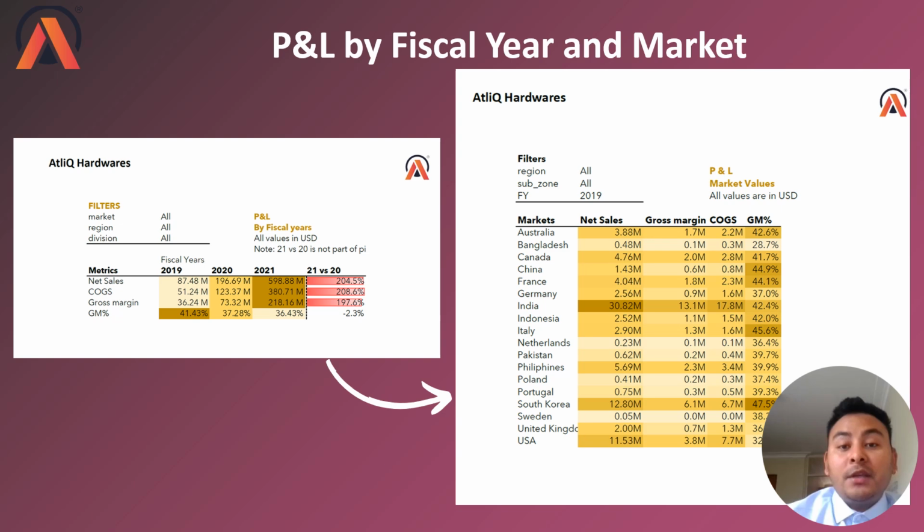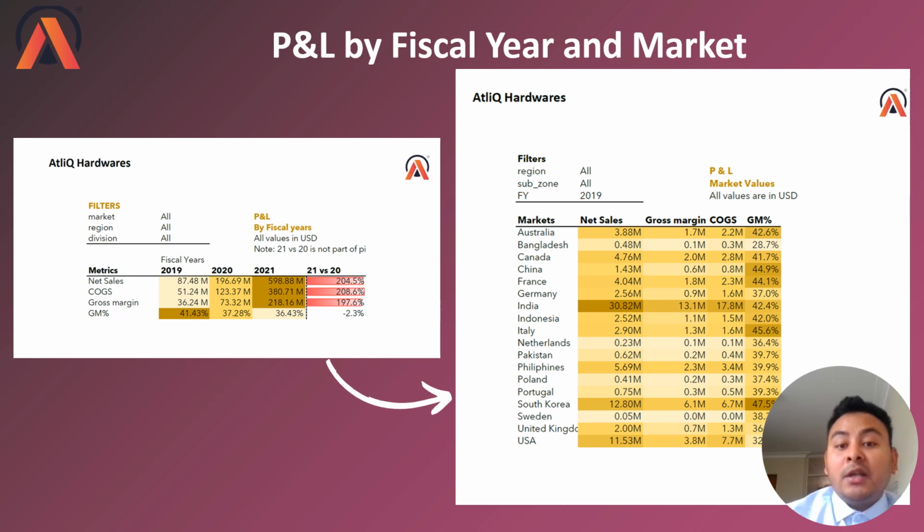So, let's talk about the P&L statement in terms of the markets. Looking at it, you can see India dominating all of the P&L metrics like net sales, gross margin, and COGS. But if we check the GM percentage of India, it is not the highest.